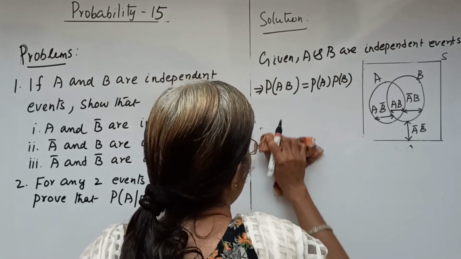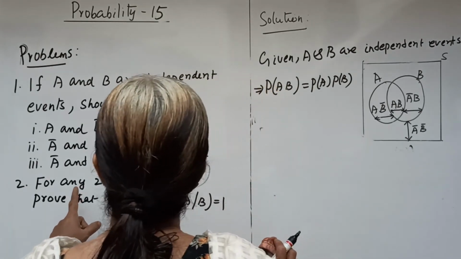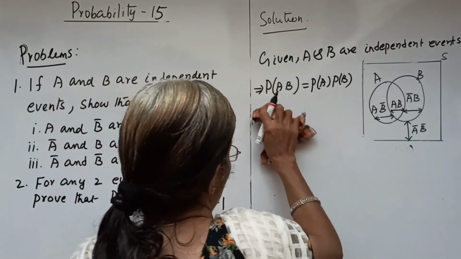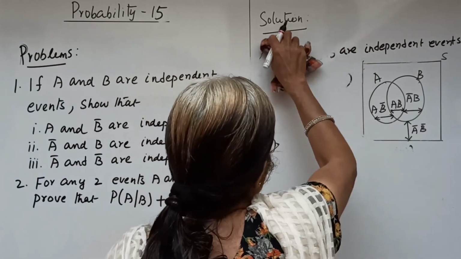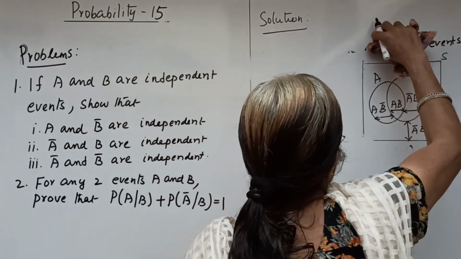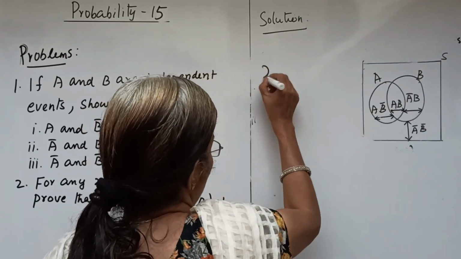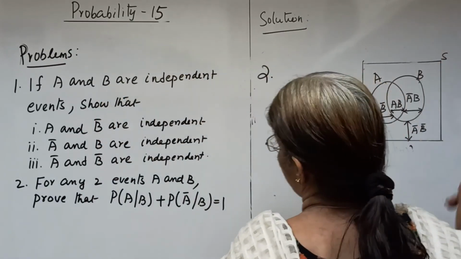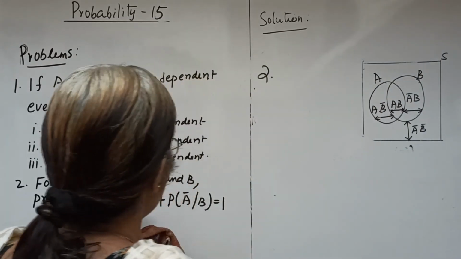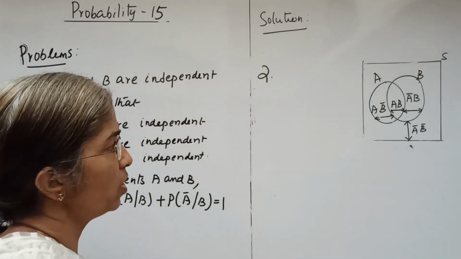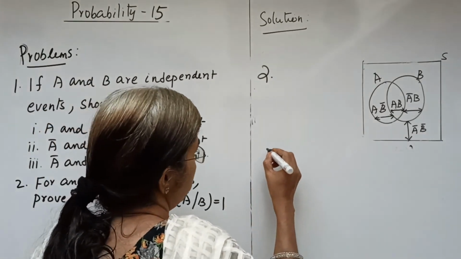We consider the next one. Question number 2: for any two events A and B, prove that P of A given B plus P of A bar given B equal to 1.